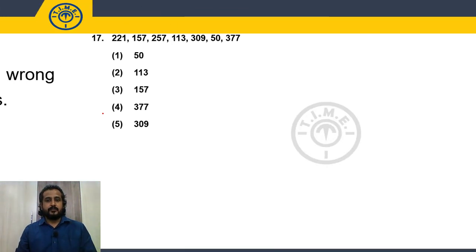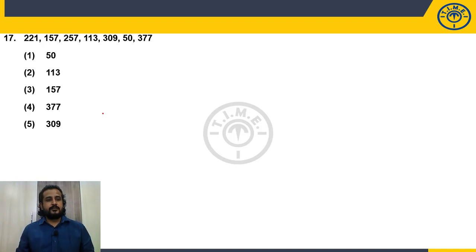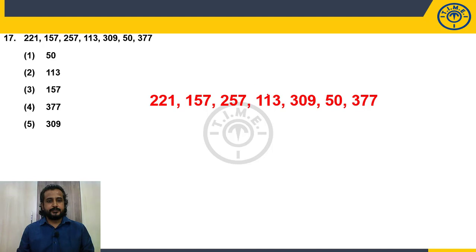Now, see here, what are the questions given? 221, 157, 257, 113, 309, 50, 377. We need to identify the wrong number. From the first number to the second, it is decreasing. Second to third, it is again increasing. Again decreasing, again increasing, again decreasing, again increasing. Are the numbers close to each other? Yes, they are, though here to here it is increasing rapidly, again decreasing, increasing.